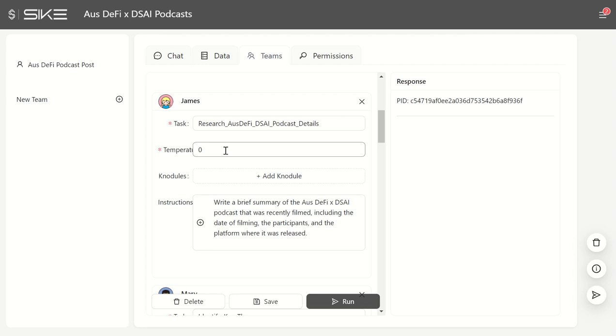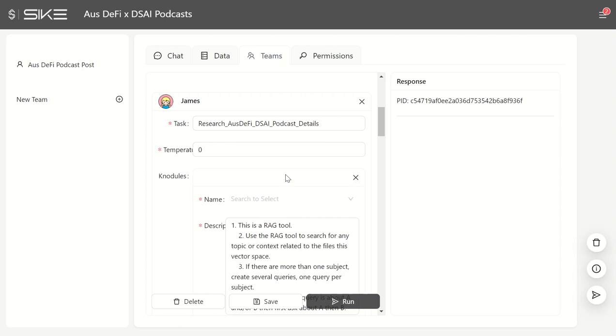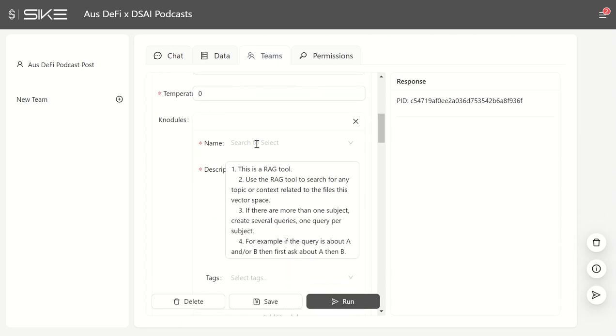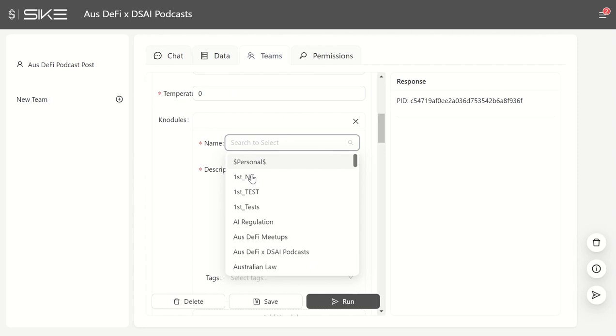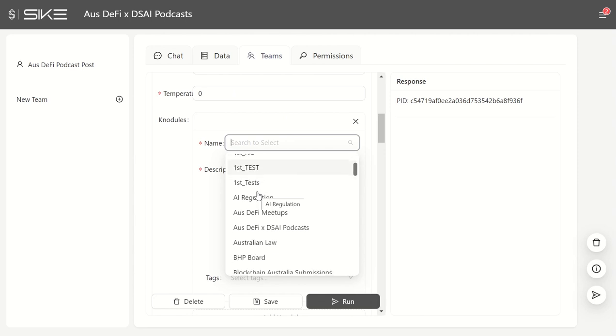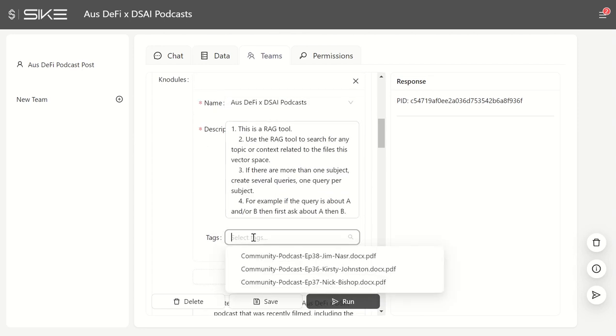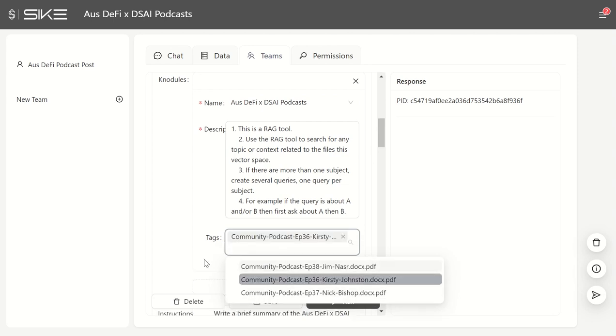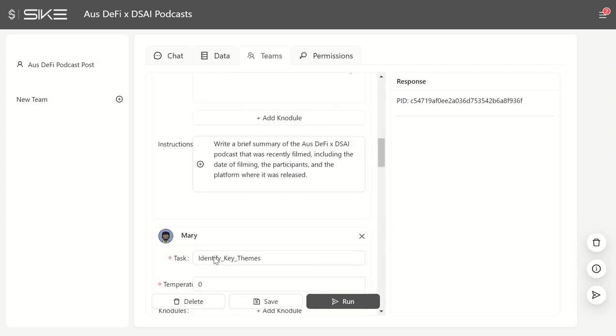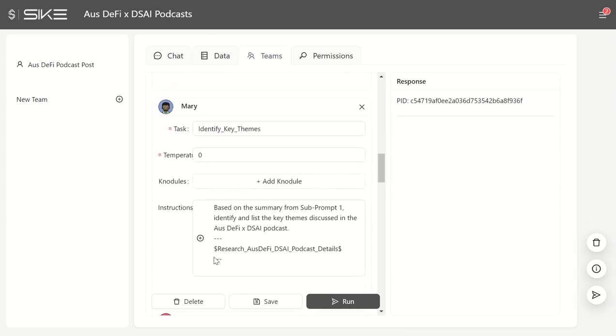The temperature here, this is something where you can set the creativity at 0. It's very matter of fact. 1 is very creative and 0.5 would obviously be in the middle, so you can play around with that. We click on the nodules, we can add a room that we want this to get documents from. Even though we're in the AusDefi podcasts area, we can actually go get data from different rooms as well. So we'll go to the AusDefi podcasts particular room nodule, and we'll pick, in this case, let's go with Kirsty's one. So episode 36. And so that one is going to look at that particular document.